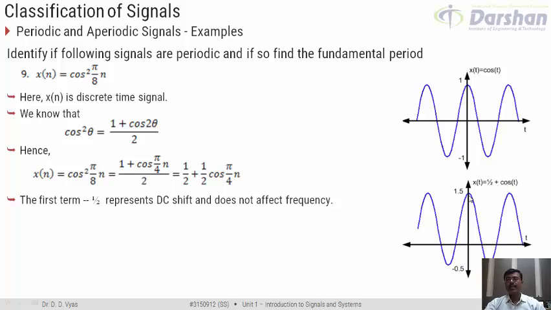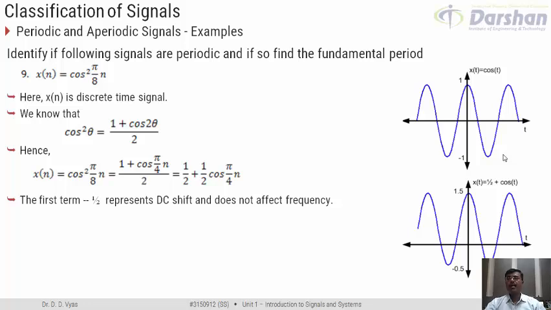Something which is 0, if I add 1 by 2 to it, would become 0.5. Something which is minus 1, if I add 0.5 to this, would become minus 0.5. So you can understand that by addition of a DC, the whole signal is shifting upwards. So this is what we mean by a DC shift.